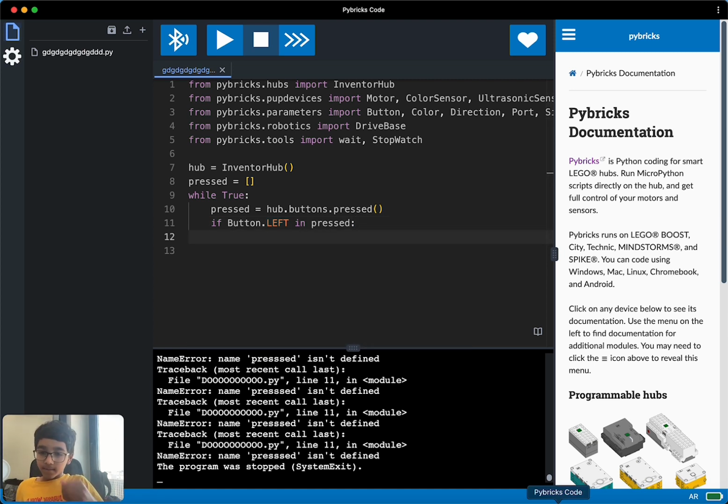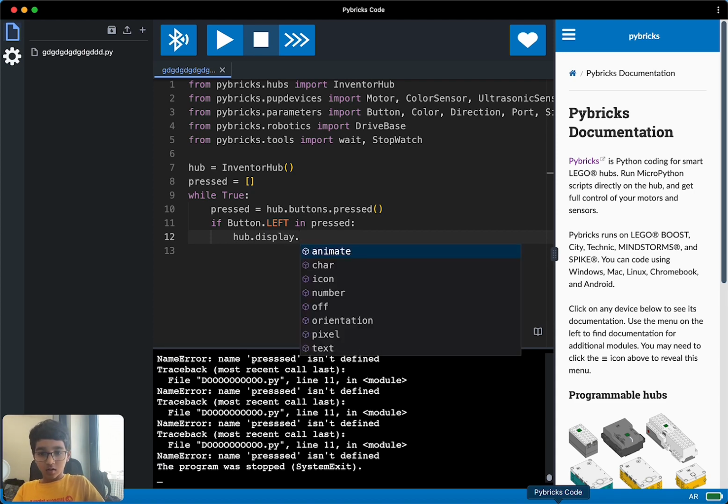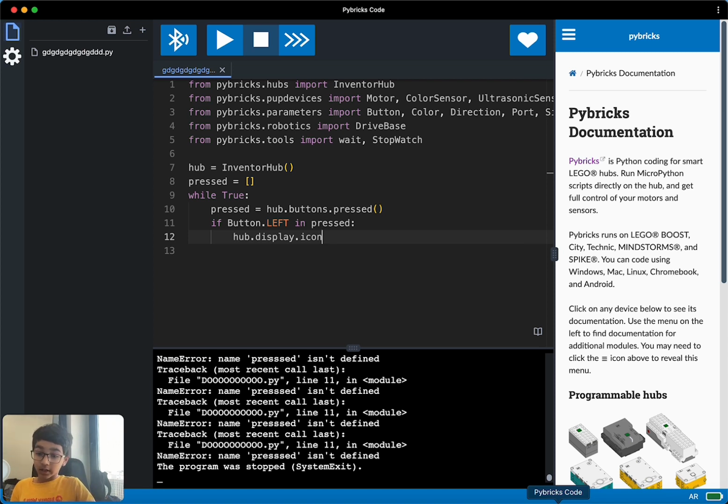So now we're going to type in hub dot display dot icon. Since icon is a function, we've got to do brackets.